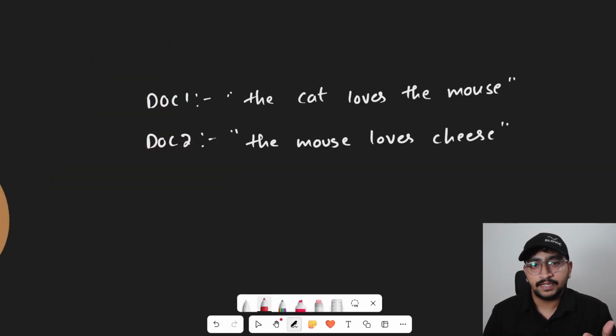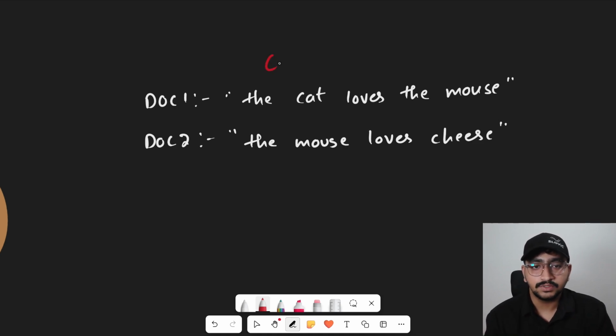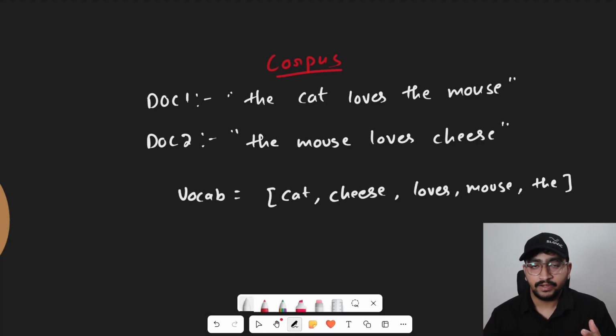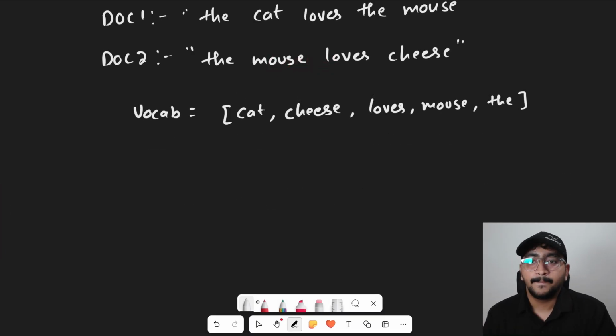Now let's look at an example. In NLP, the entire dataset is called corpus. In this corpus, we have two documents, doc1 and doc2. Step 1 is to identify all the unique words in our corpus and then sort them alphabetically. The resultant will be our vocabulary. Now step 2, we convert these documents into vectors by simply counting how many times each vocabulary word has appeared.